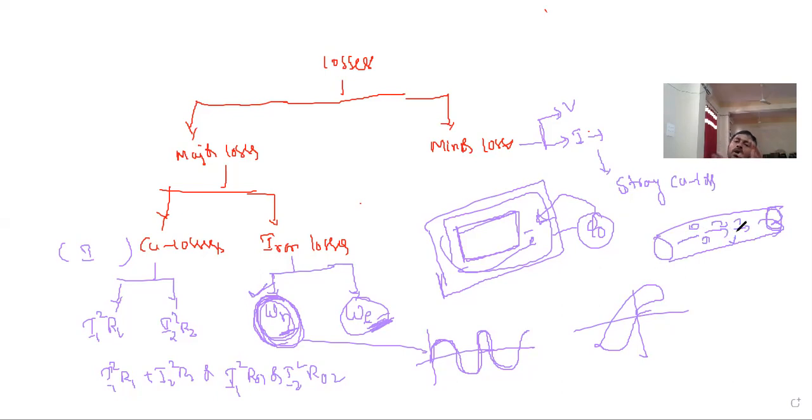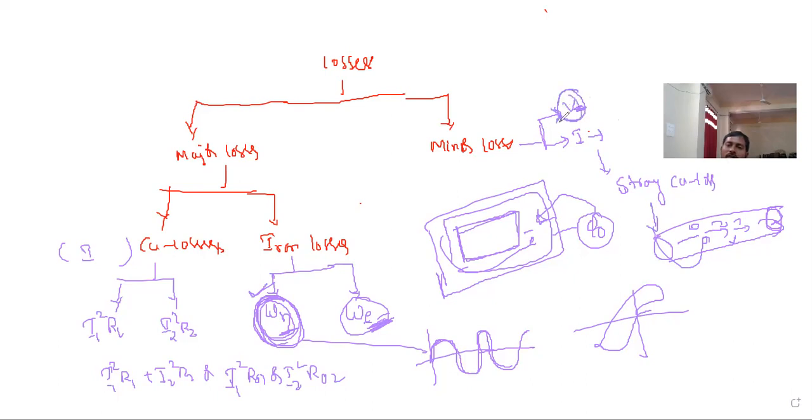Some of the currents will circulate locally. Because of those local currents, some bombardment of molecules will waste some energy. That is nothing but stray copper losses. This is stray copper losses, and another minor loss will take place, which depends on voltage.